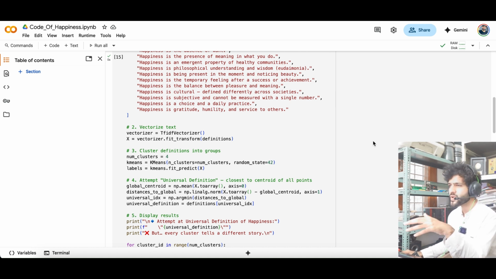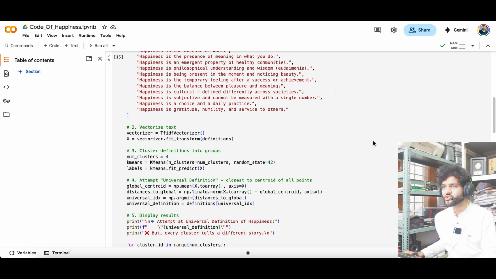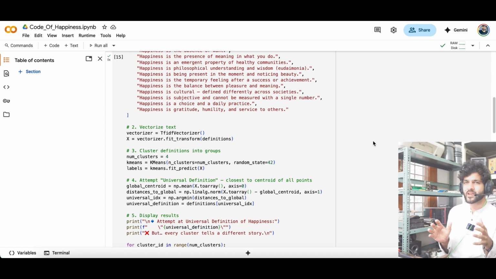In short, the code is showing us a hidden truth: machine learning can cluster and summarize ideas, but for deeply subjective and multidimensional concepts like happiness, an average definition is meaningless. It's not a bug in Python. Rather, this is an expectation of objectivity from a subjective truth, which is not possible as of now from Python. That's what I wanted to portray in this video. This video is not just technical, but rather a philosophical talk with technical concepts included.